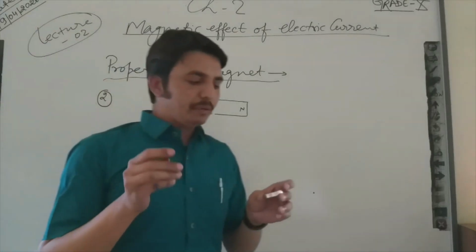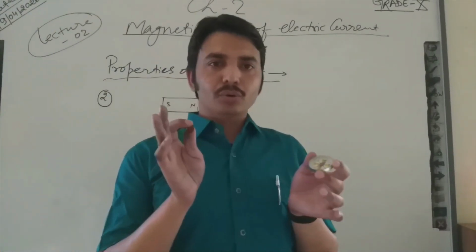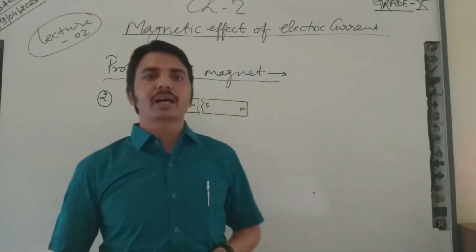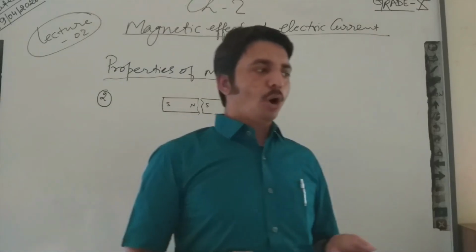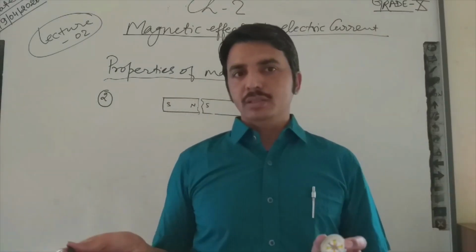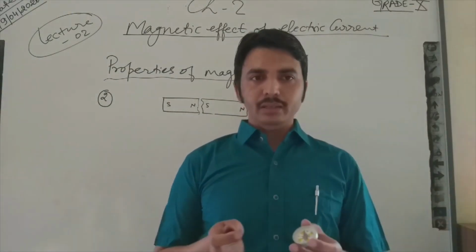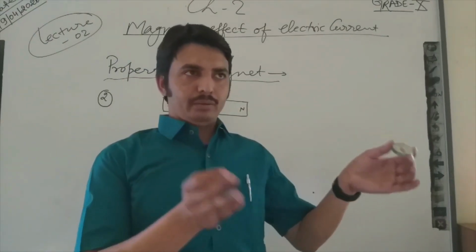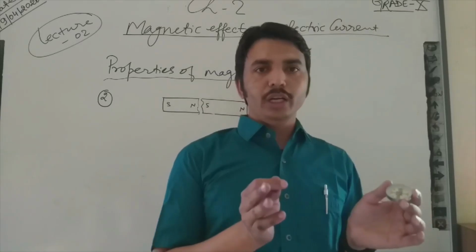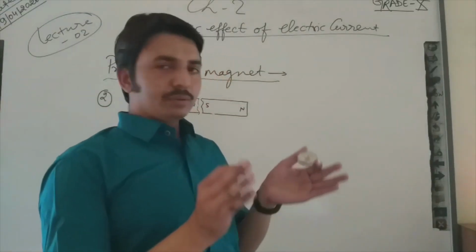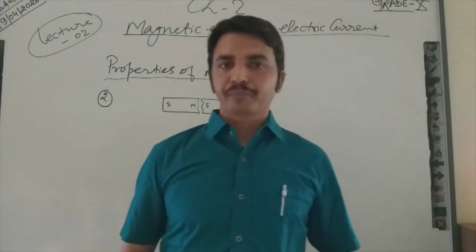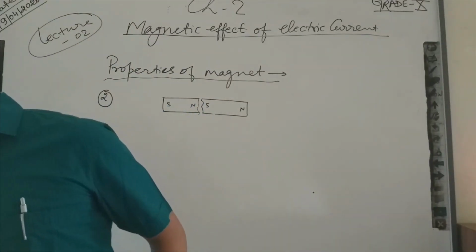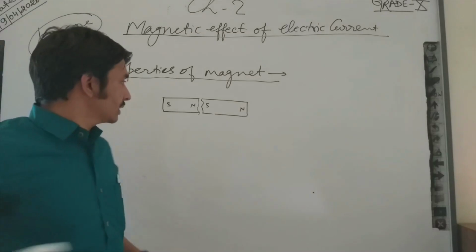That means if we break a magnet into smaller and smaller pieces, every piece of the magnet behaves like a perfect magnet, and it will also show both its ends, north end and south end. And if we break the magnet down to its molecular level, it will still show its characteristic. So this was the second point.